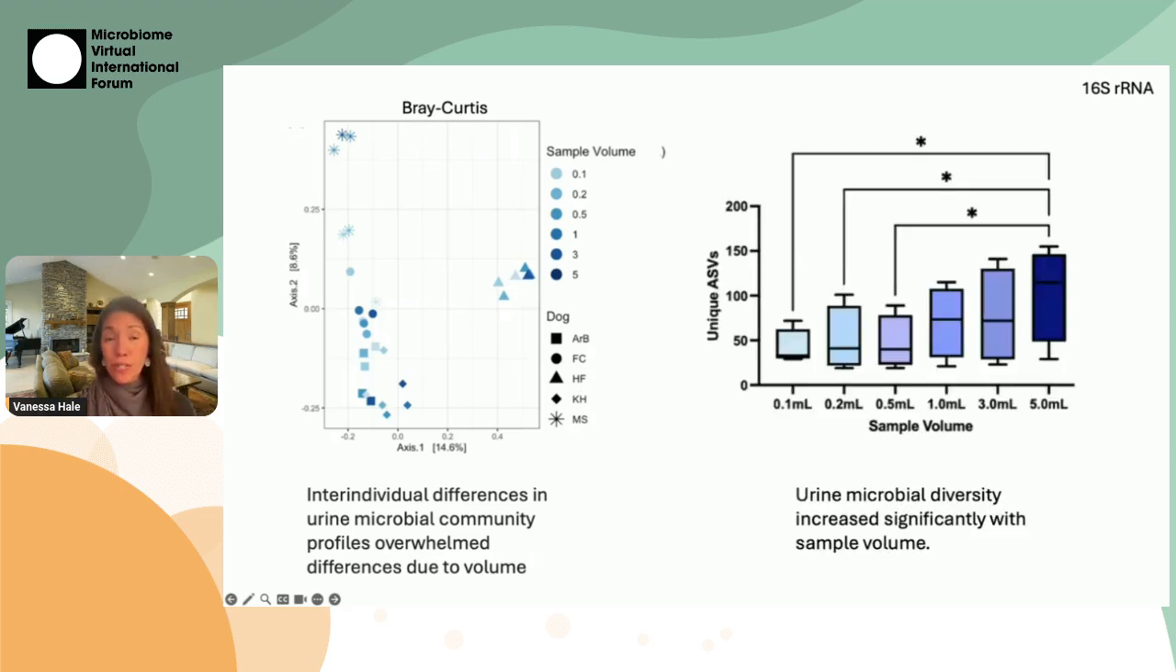But you can also see here on the y-axis, we've got unique ASVs, or richness, microbial richness. And you can see that that richness really increased as that volume increased, which helped us know that we should be trying to maximize volume when we're collecting urine for studies.